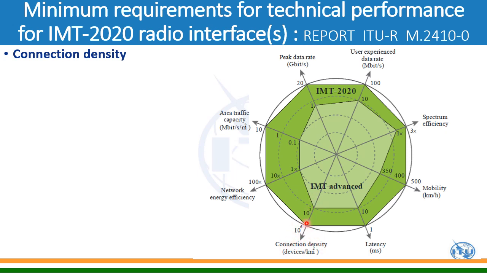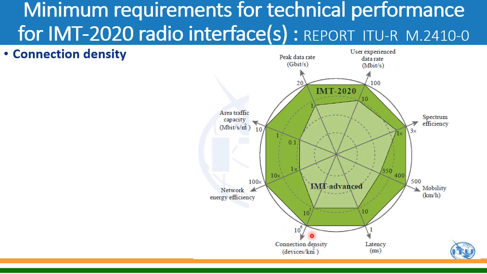Now it is 1 million, so a 10 times increase in connection density. 10 lakh connections per square kilometer can be supported by 5G, whereas it was 1 lakh, and this is mainly required for IoT kind of services like various sensors in smart agriculture or smart city services.